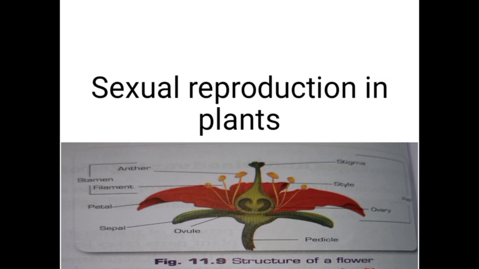There are some flowers which have both male and female reproductive parts. Such flowers are called bisexual flowers or hermaphrodites. For example, rose, china rose and brinjal. On the other hand, some flowers or plants have only male or female reproductive parts such as cucumber, papaya and corn.